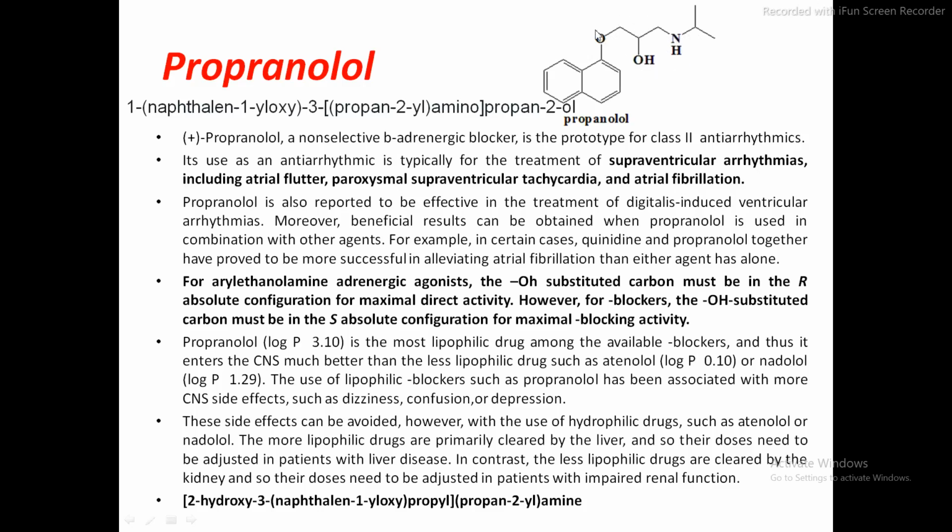Now here in this case we can consider the alcoholic functional group. You can write the IUPAC nomenclature of propranolol like this also, which is mentioned at the bottom of the PPT. That is 2-hydroxy. So in this case, the numbering of this propane chain starts from this carbon. So 2-hydroxy, 1, 2, 2-hydroxy. Before a few minutes, we started the numbering from this carbon because first we numbered this naphthalene ring. But now we started from this carbon because in this case they consider amine as the highest priority group.